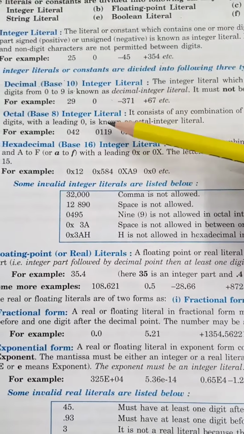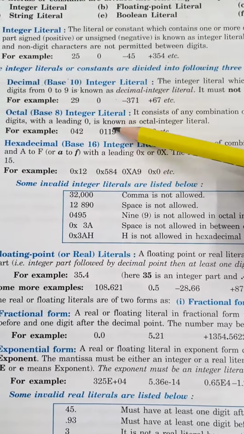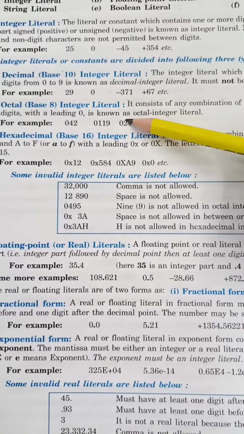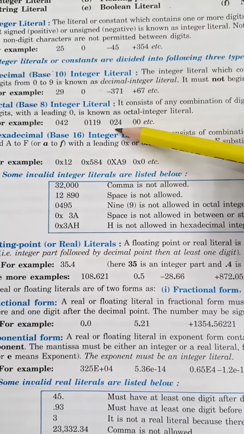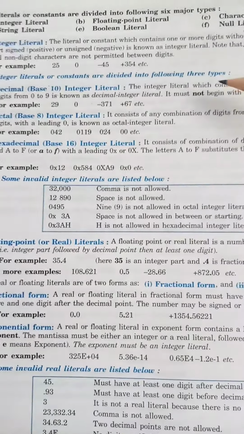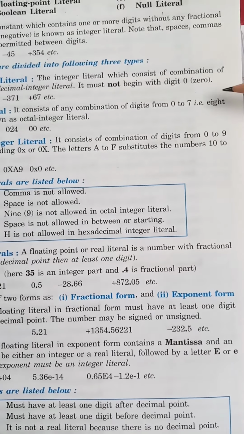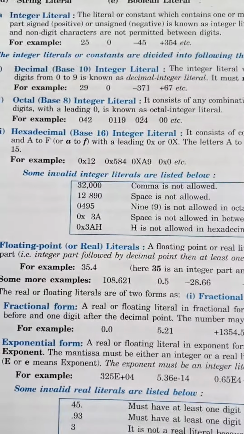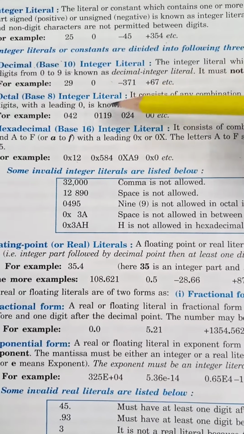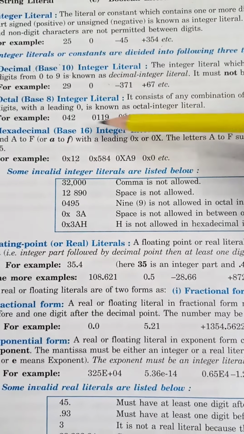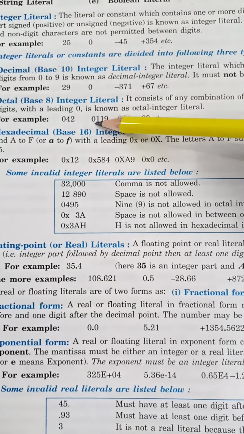Octal: the base of the octal number system is 8, as this number system has numbers from 0 to 7. So it consists of any combination of digits from 0 to 7, 8 digits total, with a leading 0. The decimal one must not begin with 0. This one is a leading 0.